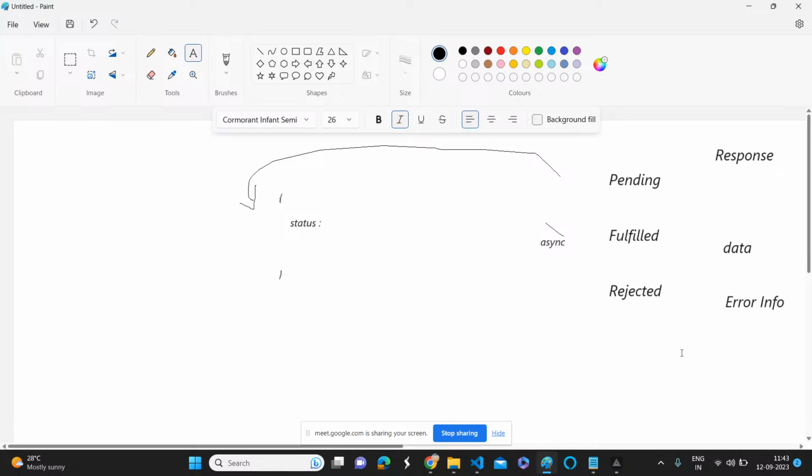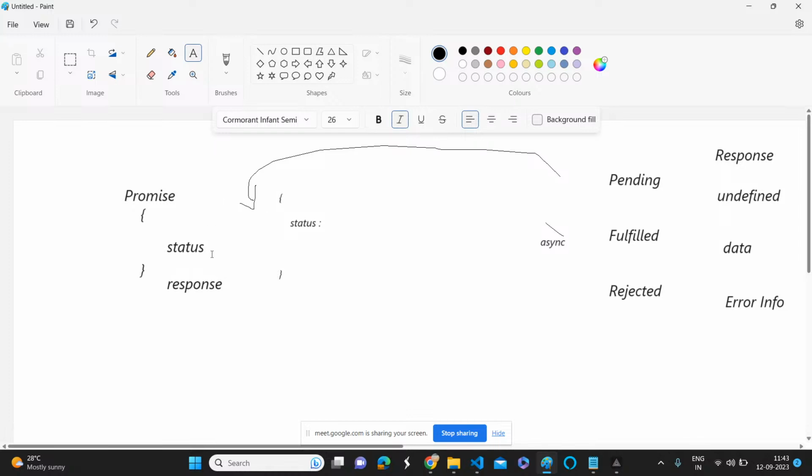So here, this promise object, okay, promise is an object, and what is the purpose of that? Everything we are going to learn step by step. But before that, you should understand some fundamentals. This promise object mainly holds the status and response of the asynchronous call.